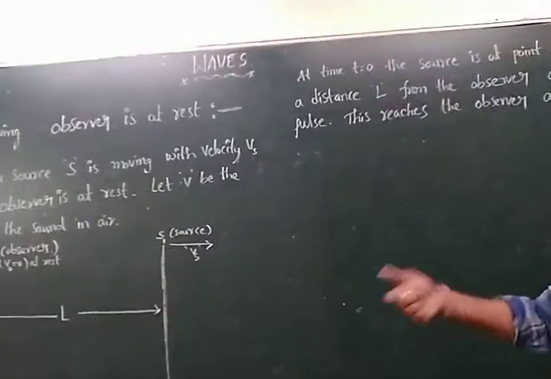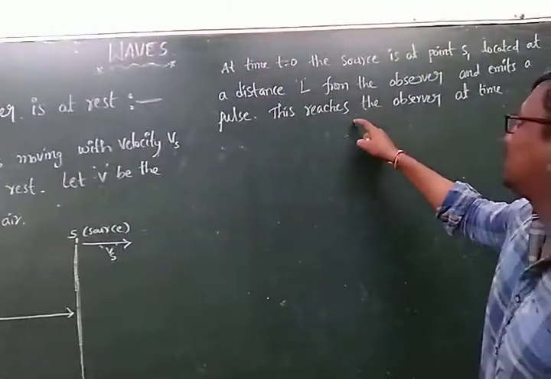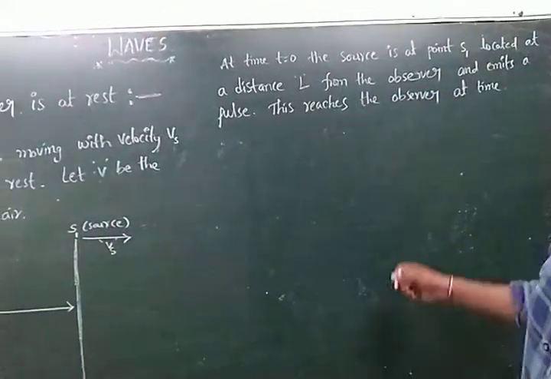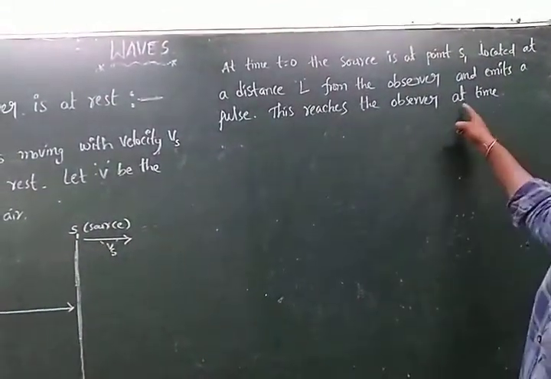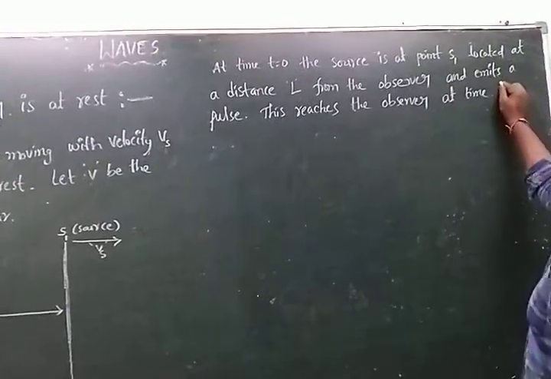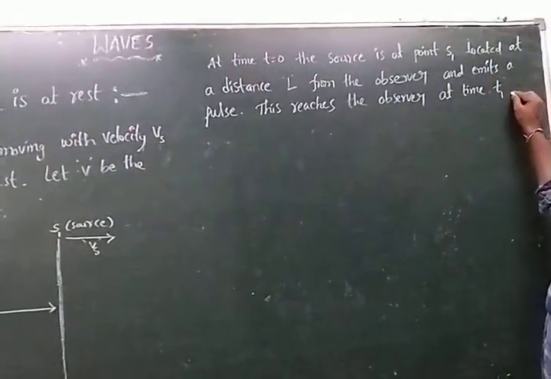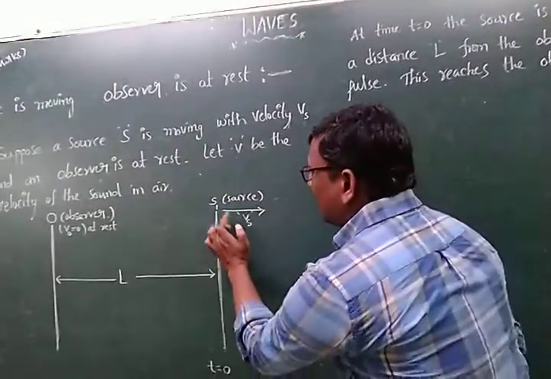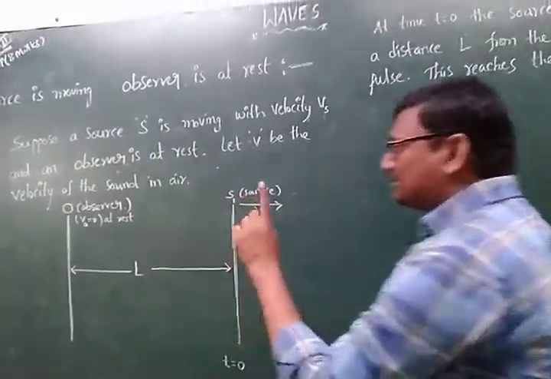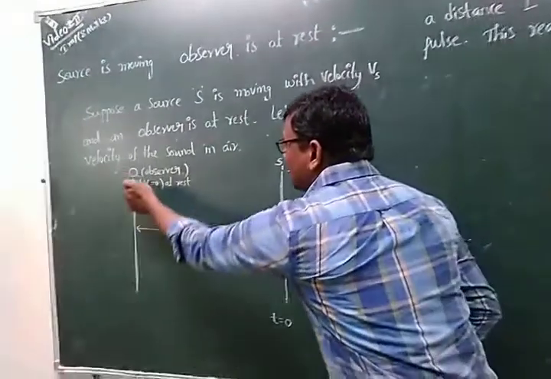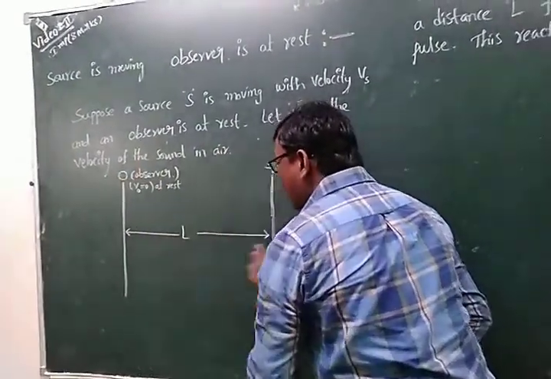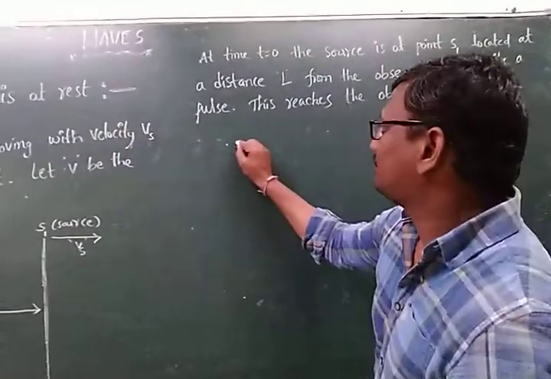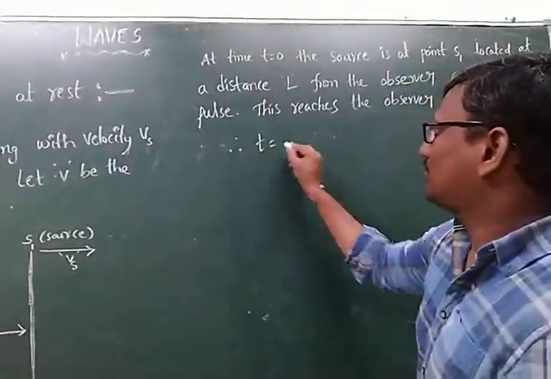This pulse reaches the observer at a time t1. The source emitted a single pulse, and it reached the observer in time t1.